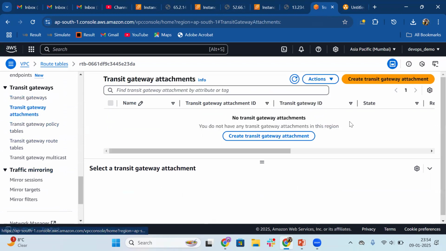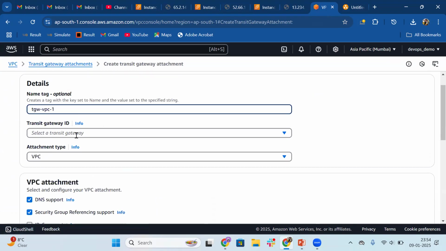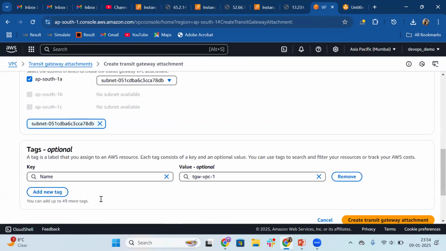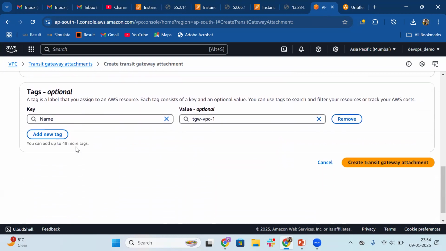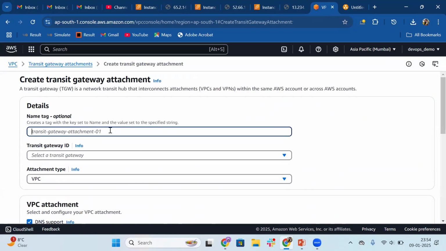Transit gateway attachments. Let's create TGW VPC 1. Which transit gateway ID? Demo TGW, VPC type, VPC ID. This one will be for the VPC 1. We do have only one subnet. That's why only one subnet is being populated. If you create multiple subnets, it will populate multiple subnets as well, and that will make your systems highly available, across AZs 1a, 1b and 1c, correct? So right now we are creating with only one subnet. Create transit gateway attachment.